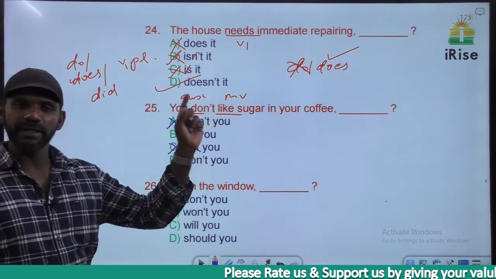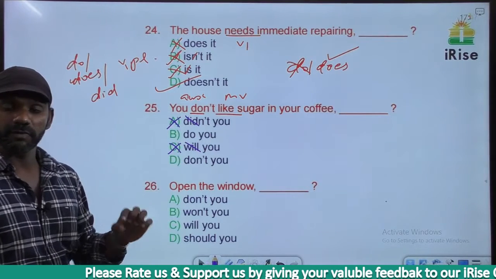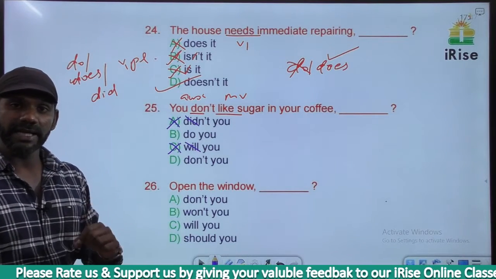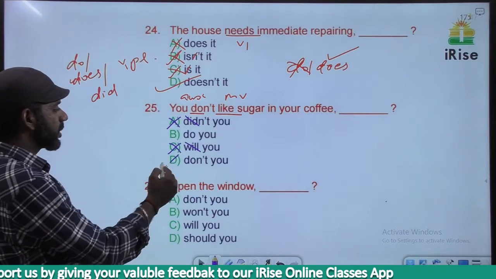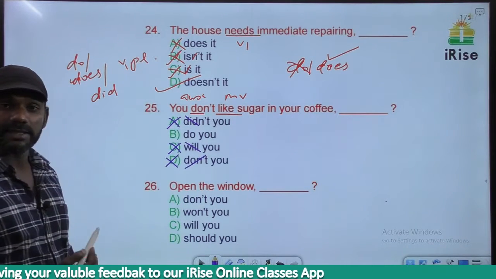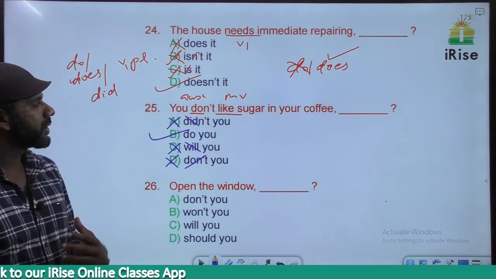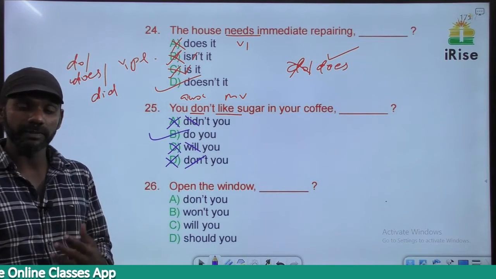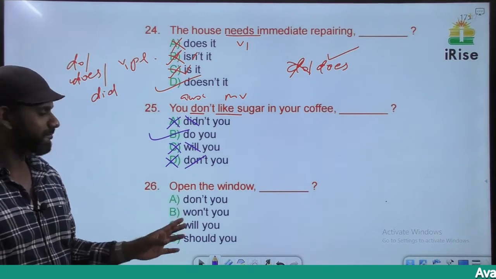Do we have a negative term in the sentence? Yes. Don't is a short form of do not. So we have an N word in the sentence. In the tag there should not be an N word. Based on that, D is eliminated. D says don't you, the answer must be B. Do you? So you don't like sugar in your coffee. Do you means do you like sugar in your coffee? That's the meaning of it.